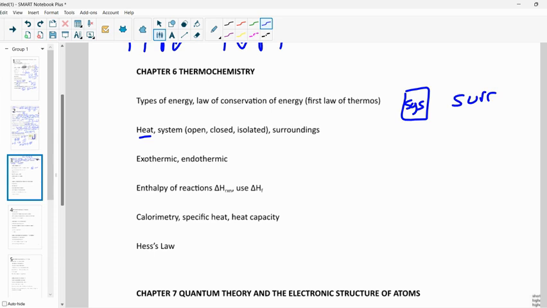If I have a combustion reaction inside of my system here, how is heat going to flow? Out. How's it going to feel? It's going to feel hot, right? Because it's giving energy out. Is that endo or exo? That's exo. That means my delta H is a negative value. Endothermic, positive.